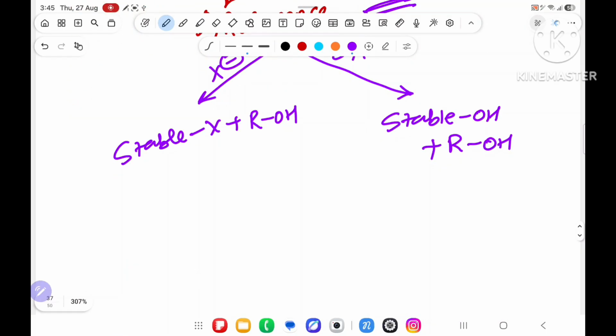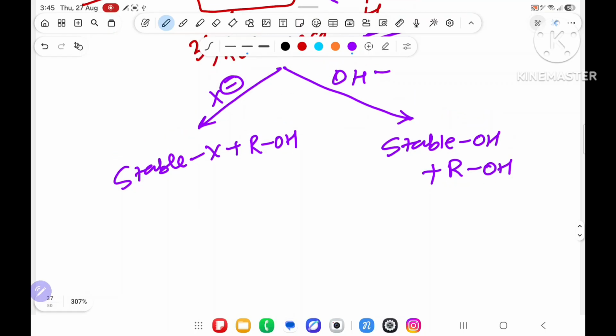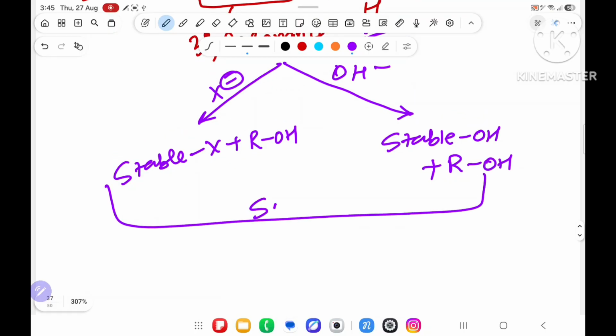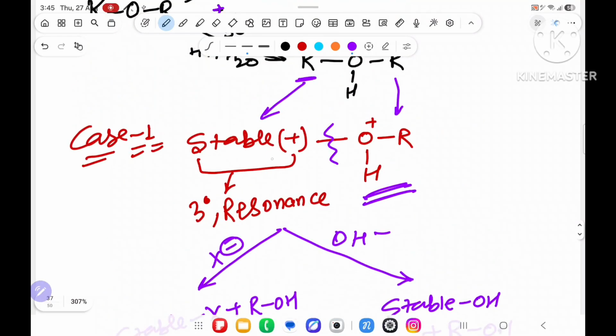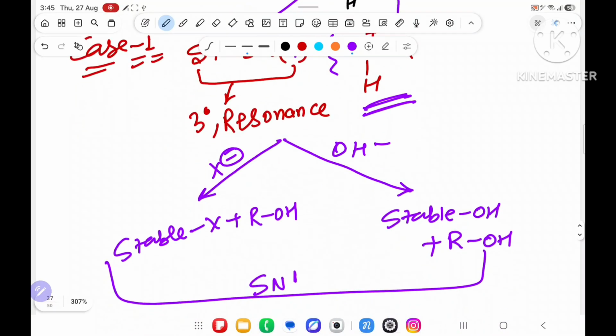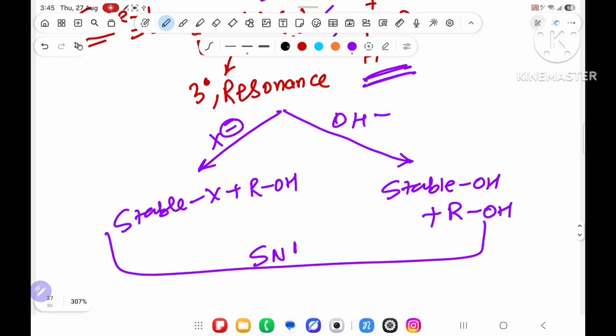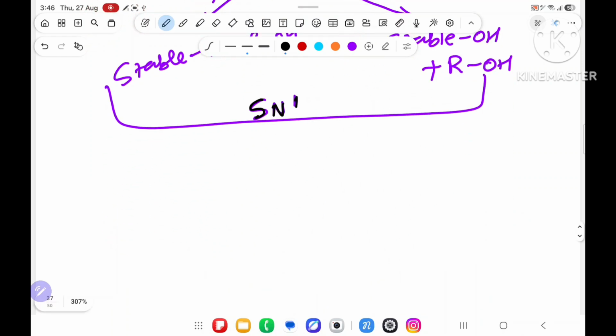Case number 1. Now in this case both will follow SN1 mechanism. Why? Because stable plus is there. So either X minus or OH minus is coming, but both will follow which mechanism? SN1 mechanism, means carbocation, everything you will do.